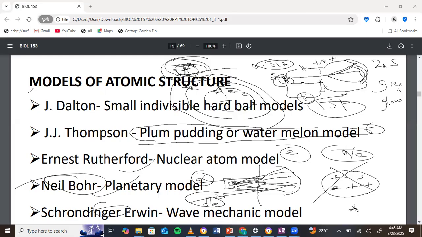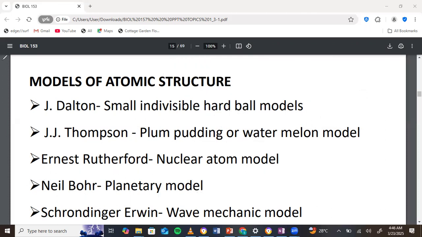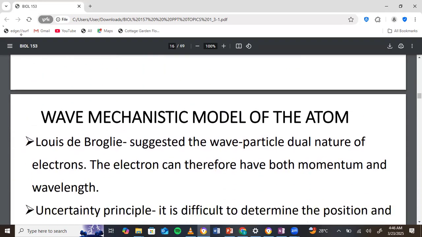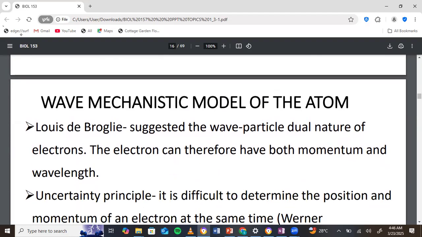Let's move on. Let's read something more about the wave mechanical model of the atom. So we've talked about all these people. I already said that Schrödinger borrowed some concepts from Louis de Broglie's hypothesis, which suggests that the electron has dual properties.